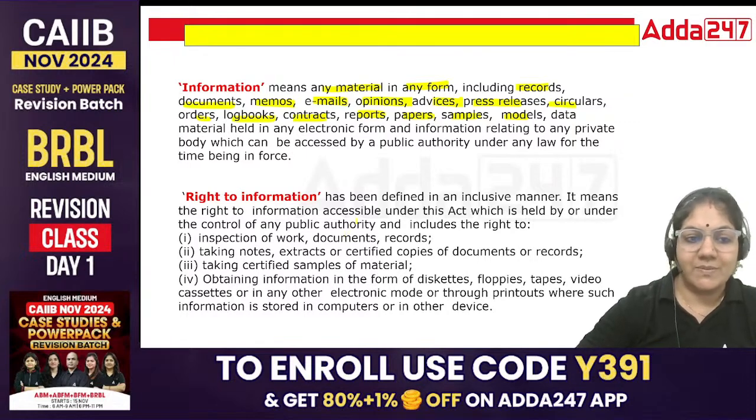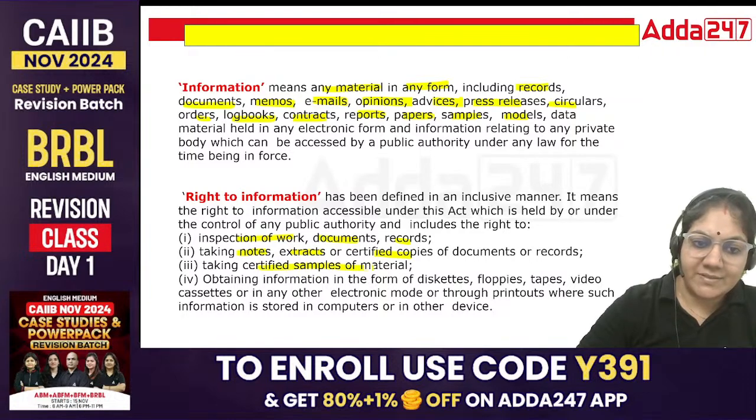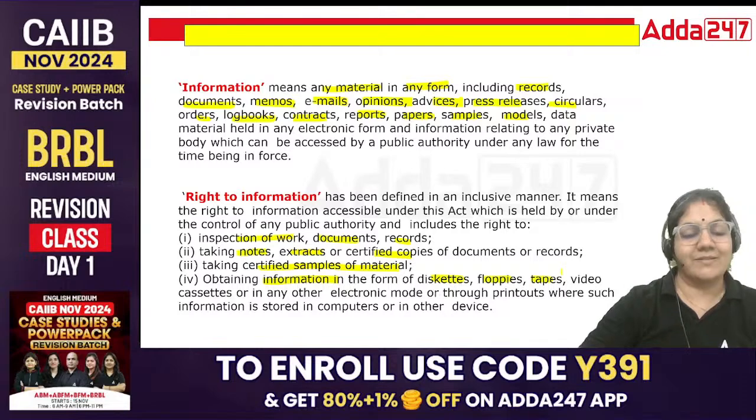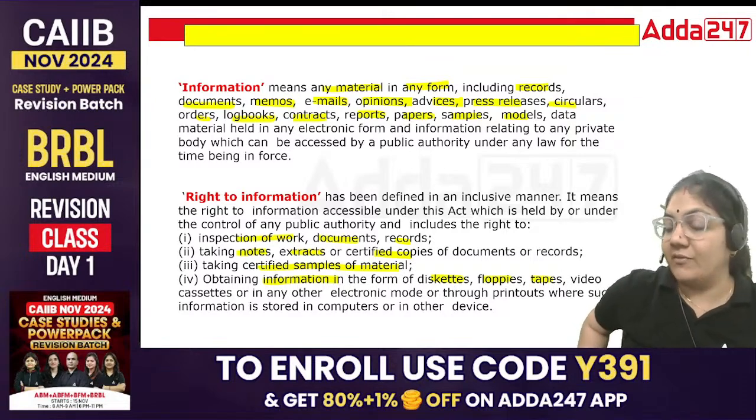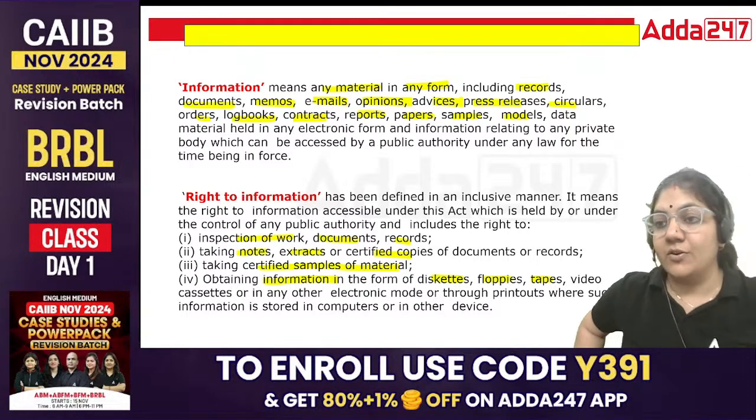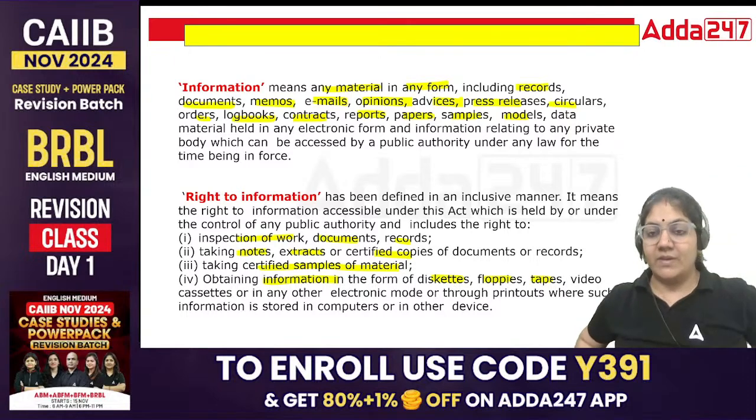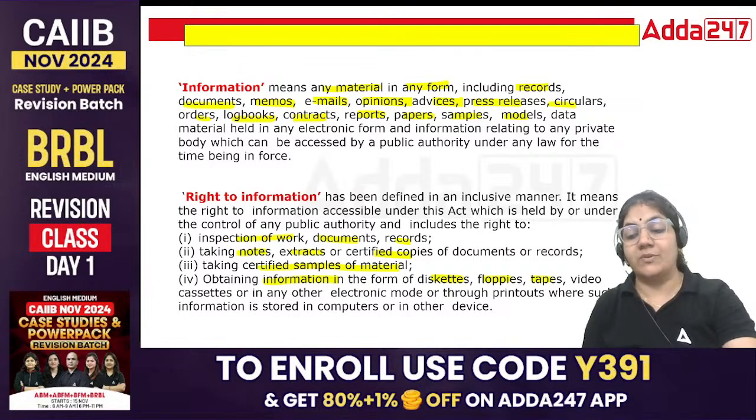Now, right to information. Right to information is basically inspection of work, documents, and records; taking notes, extracts, and certified copies of documents and records; taking certified samples of material; and obtaining information in the form of disk, floppy, tape, etc. So this is the right to information. We are citizens of India, so we have a right to ask for information. This is called the right to information.